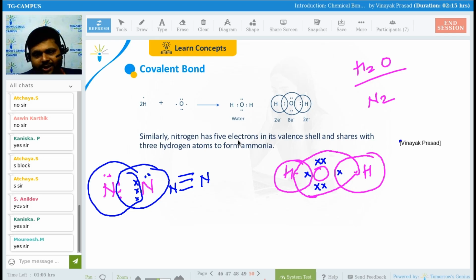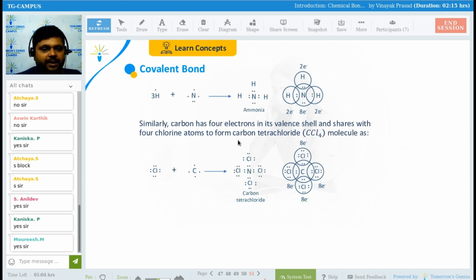Guys, 2 electrons are required to form a single bond. Yes or no? This is 1 electron, this is 1 electron, so 2 electrons are required to form a single bond. So 4 electrons will be required to form a double bond, and 6 electrons will be required to form a triple bond. Getting my point, everyone? Everything is clear now?